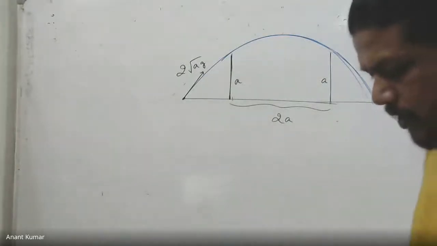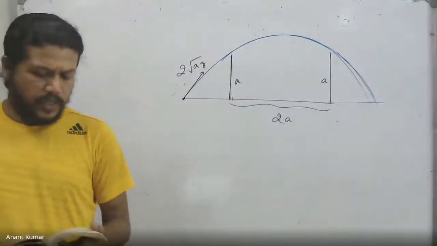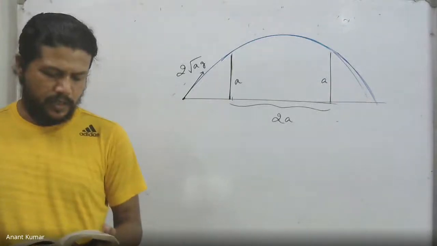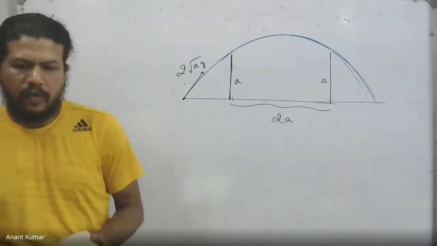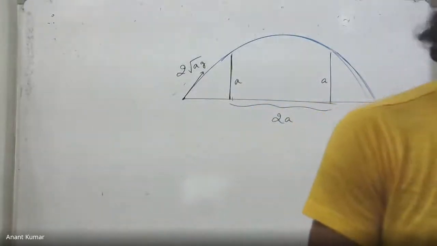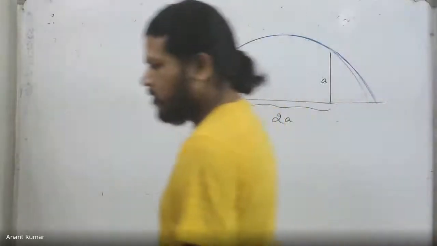A particle is projected with velocity 2 into root of A into G so that it just clears two walls of equal height A, which are a distance 2A from each other. So no, we have not been given the angle. The angle of projection is not given, but enough information has been given so that it can be eliminated, or you can just find it out if you wish.